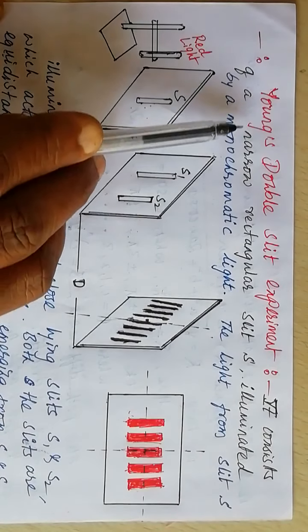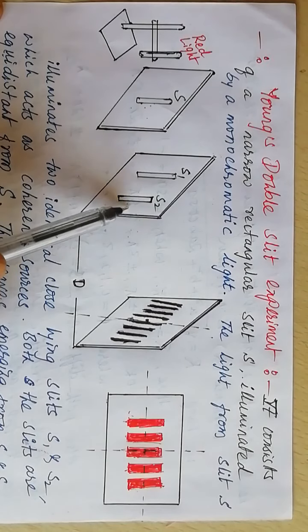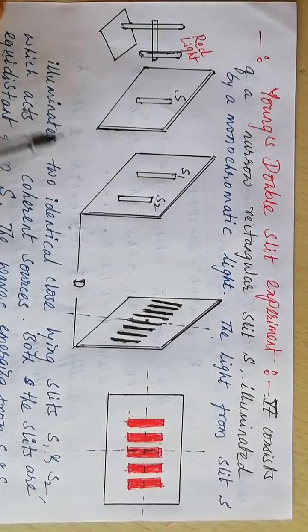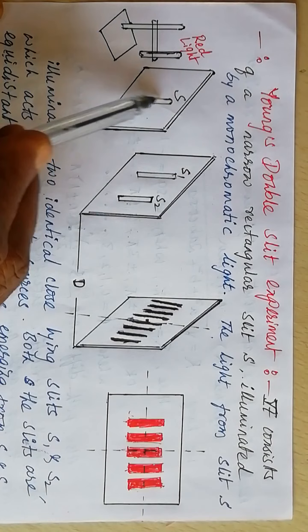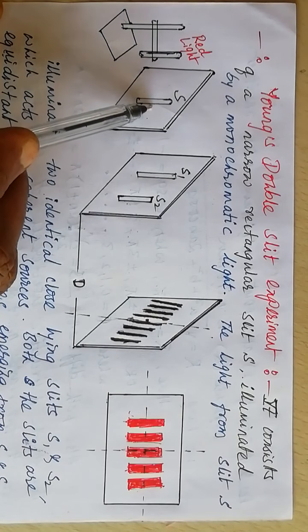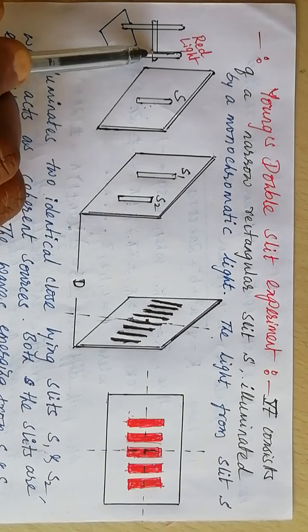Now Young's double slit experiment. S1 and S2 serve as coherent sources. They are rectangular slits made in the cardboard. S is also a rectangular slit made in the cardboard, and this single source S is placed just in front of a monochromatic source of light.